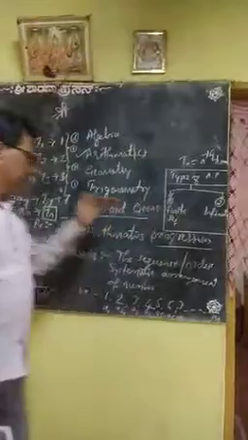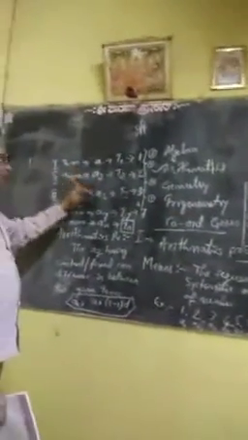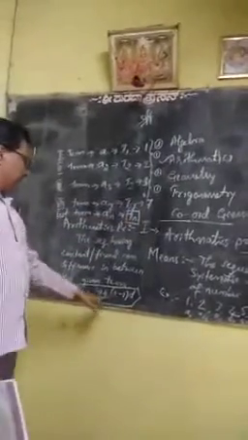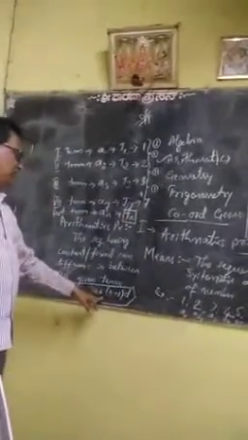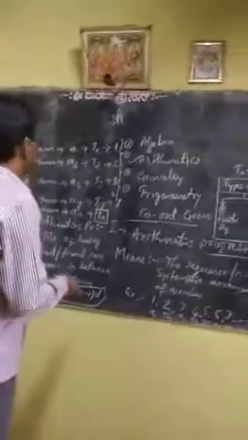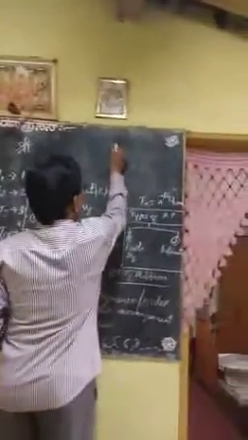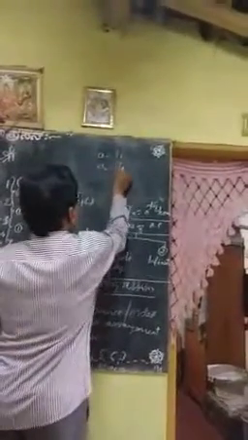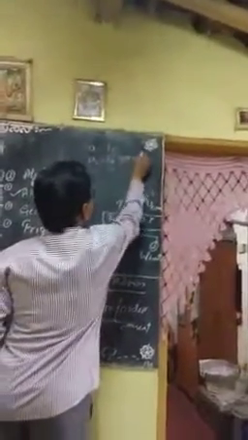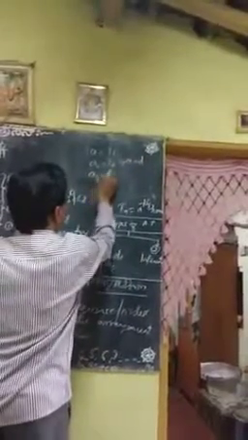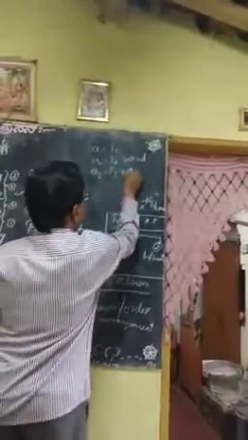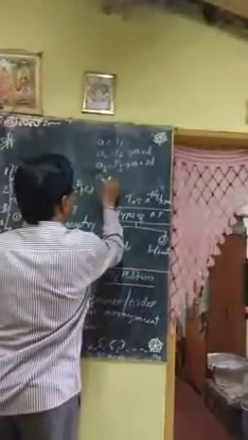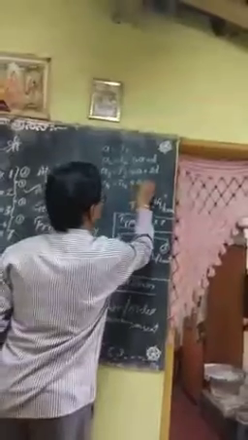Okay, now, based on this: A1, A2, A3, A7, AN. AN is here Tn, and Tn is A plus n minus 1 d. Why does this become A plus n minus 1 d? I will explain again. The first term is A, that means T1. A2, that is T2, is A plus the common difference. A3, that is T3, is A plus 2 common differences. A4, that is T4, is A plus 3D.